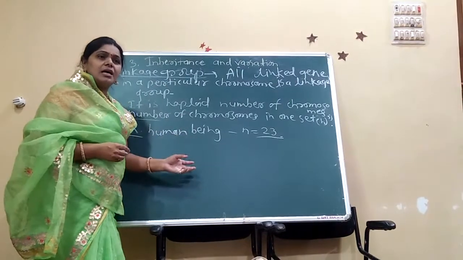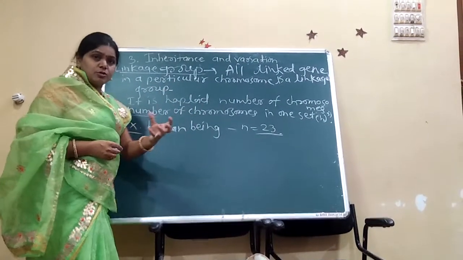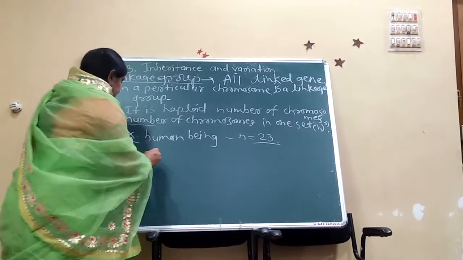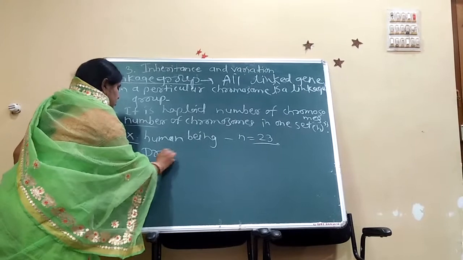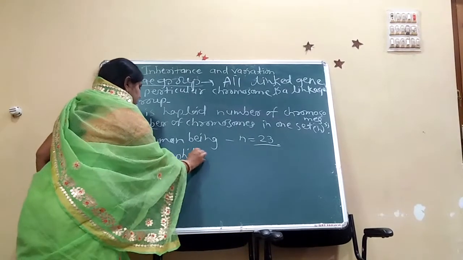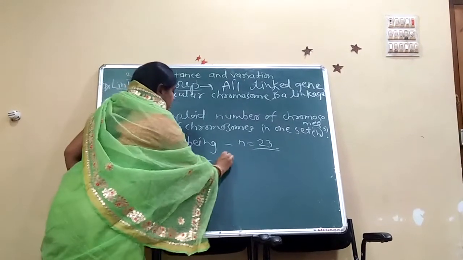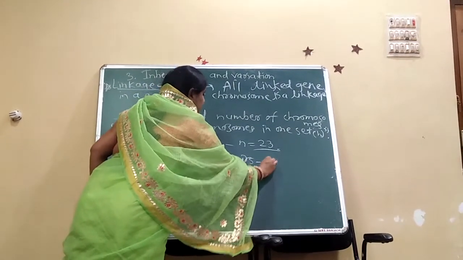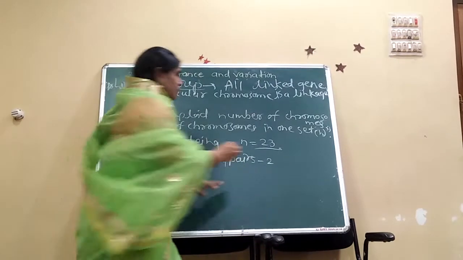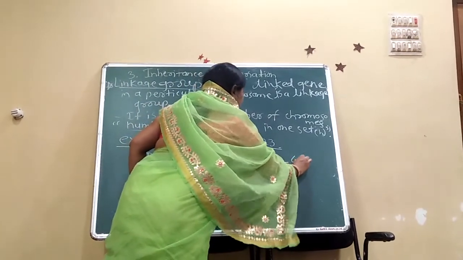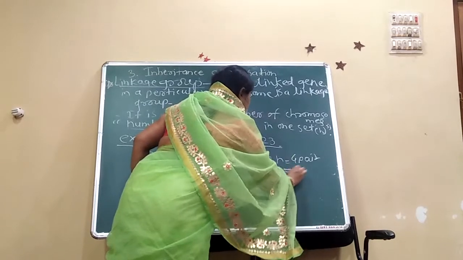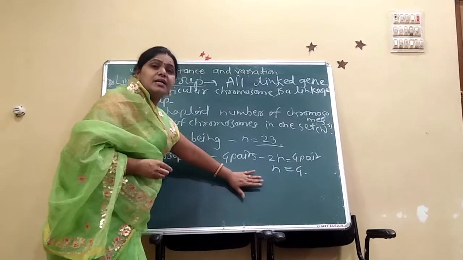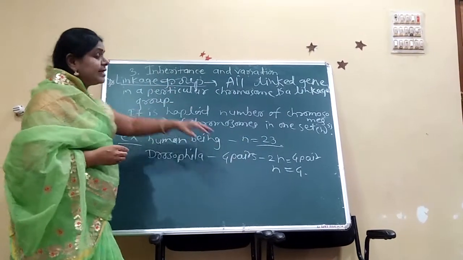In Drosophila there are 4 pairs of chromosomes. In those 4 pairs, 4 chromosomes are present in the haploid set. That means here 2n is equal to 4 pairs and n is equal to 4. 4 chromosomes are present, or 4 linkage groups are present